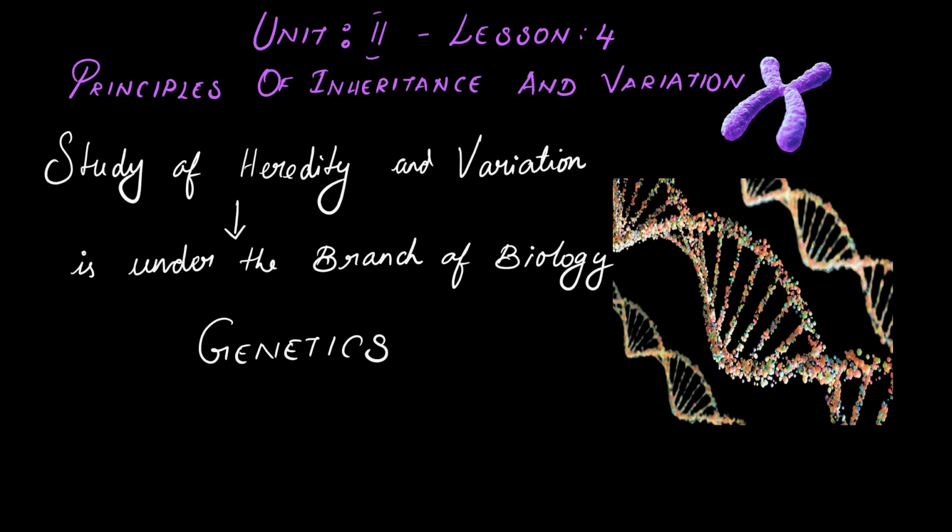This video gives you the introduction of the principle of inheritance and variation. The principle of inheritance and variation will make you know about genetics. The study of heredity and variation is under the branch of biology, genetics. So actually, what is heredity? Heredity is the transmission of inheritable characters from one generation to the next generation. So the study of heredity and variation comes under the branch of biology called genetics.